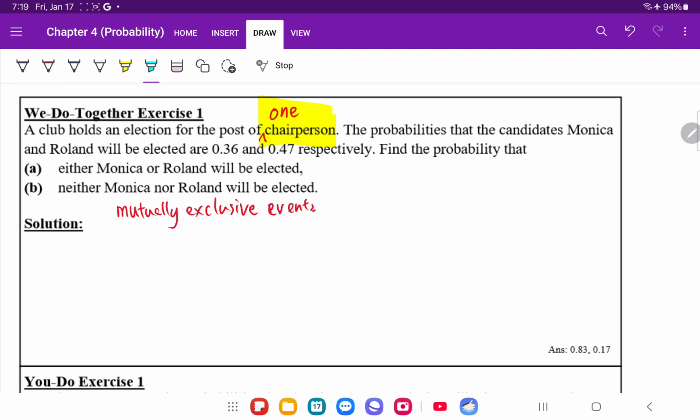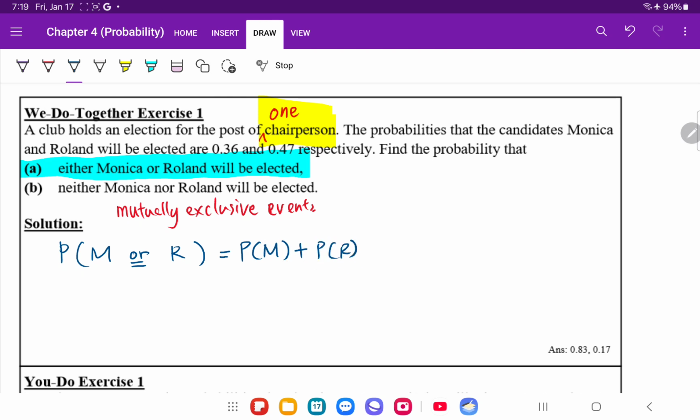Therefore, in part A, when they say the probability that either Monica or Roland are elected, these can be applied using the formula P(M) plus P(R). Because we are talking about mutually exclusive events here, the formula works.